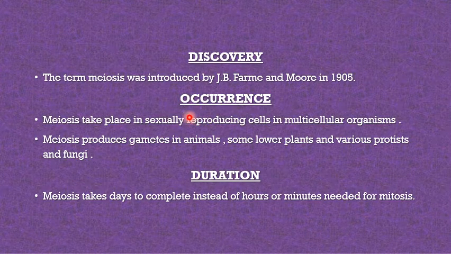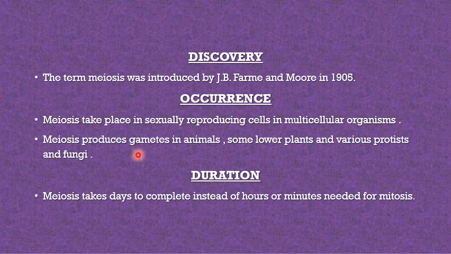So who discovered meiosis? That is J.B. Farmer and Moore in 1905. Where does it occur? Meiosis takes place in sexually reproducing cells in multicellular organisms. The main function of meiosis is to produce gametes in animals, some lower plants, and various protists and fungi.